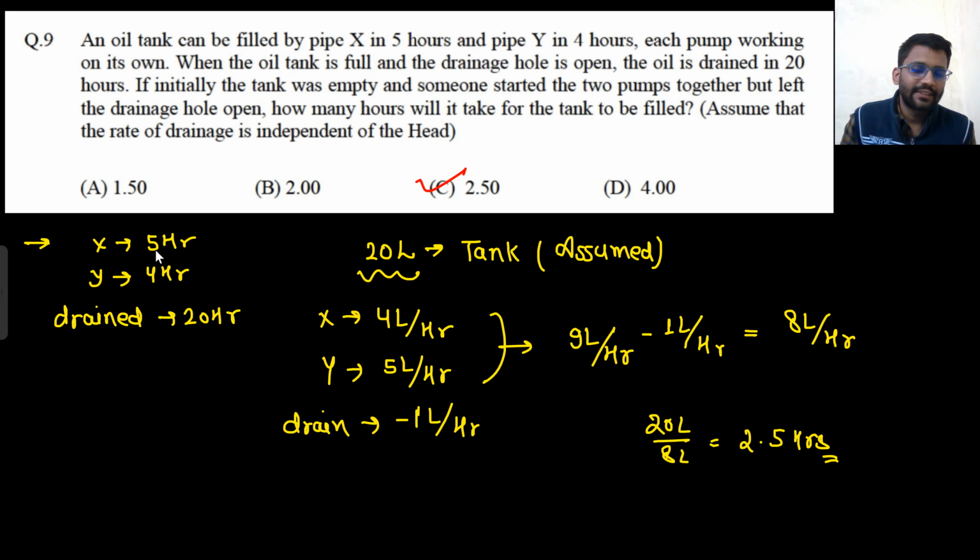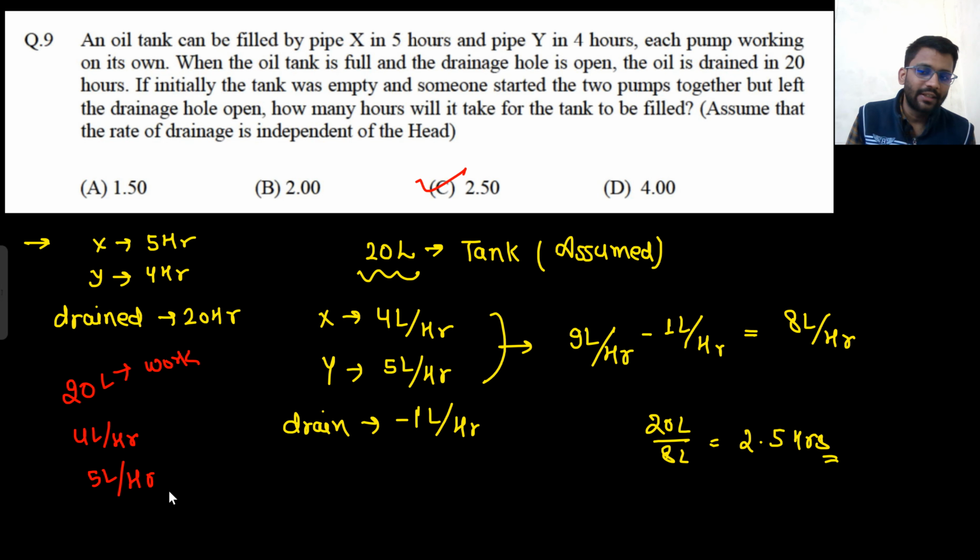So X can do the work in 5 hours, Y can do the work in 4 hours, so the LCM is 20. Let's assume my work is eating 20 laddus. This is my work. Now X can complete the work in 5 hours. That means X can eat 4 laddu per hour and Y can eat 5 laddu per hour.